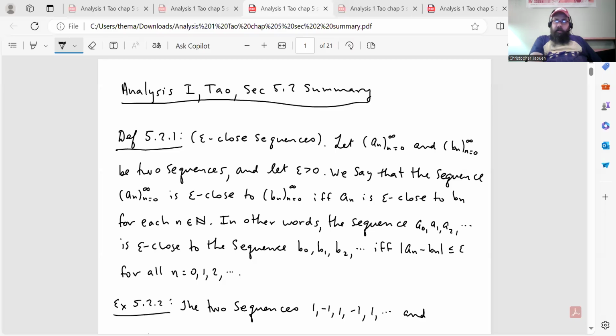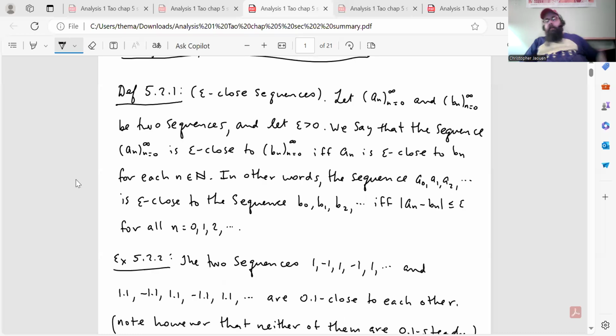I want to go through my summary of section 5.2 in Tao's Analysis 1 book here. So let's do that. We'll continue constructing the machinery that we need to construct the real numbers, which will be done in section 5.3. So let me bring up my summary, and we'll just go through it. Okay, so starting with the definition.